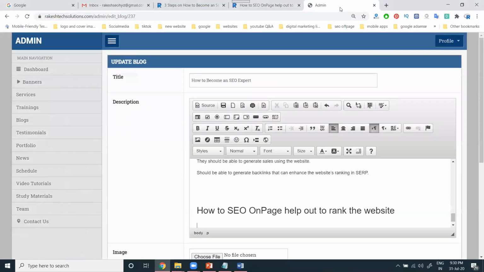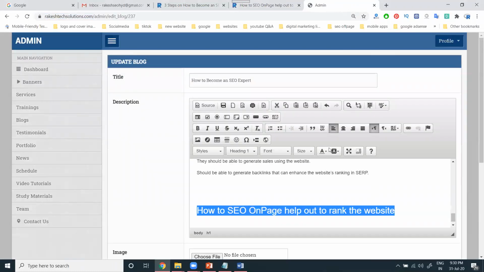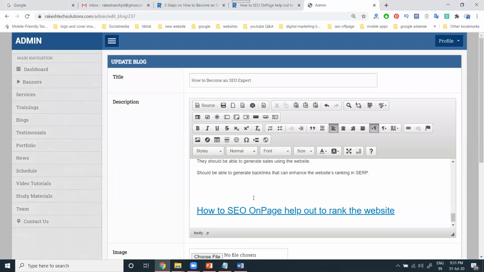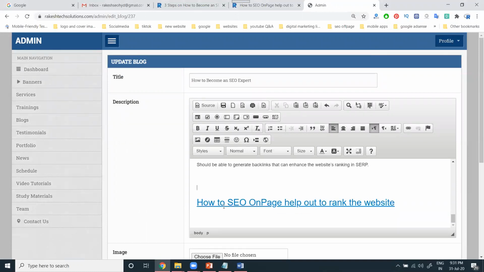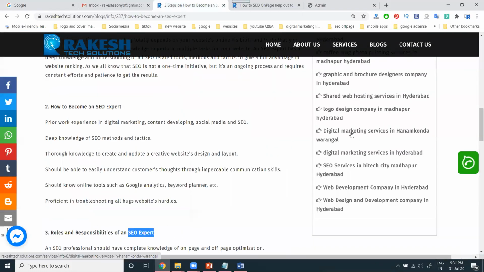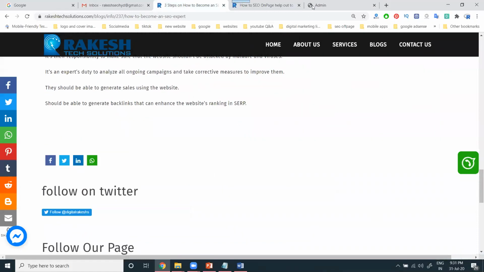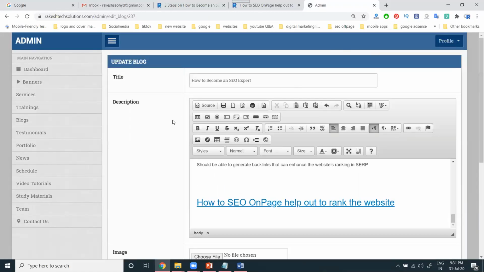How to use anchor text? Here, the specific symbol is there, anchor text. This is nothing but promoting another URL. How does on-page SEO help the rank of the website? So I give the particular keyword, and I give the particular services here. We add a relevant topic here using the anchor text option. That means a hyperlink. So you have to promote another keyword in the particular content.